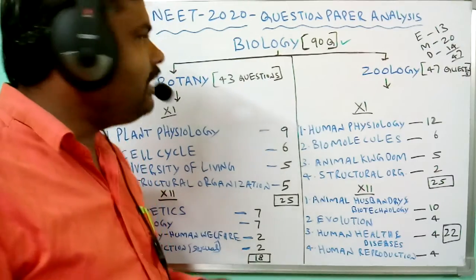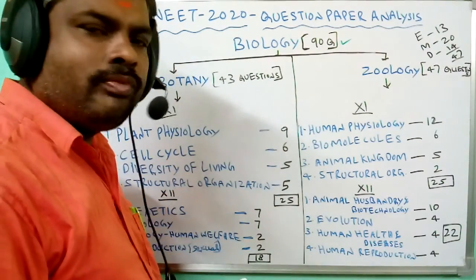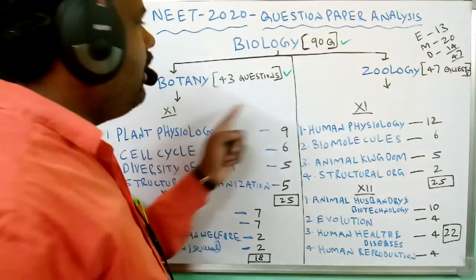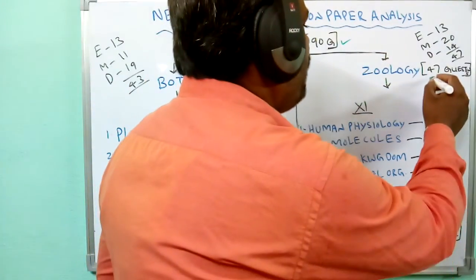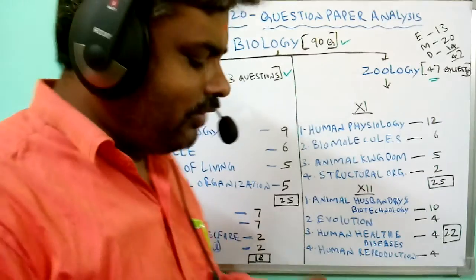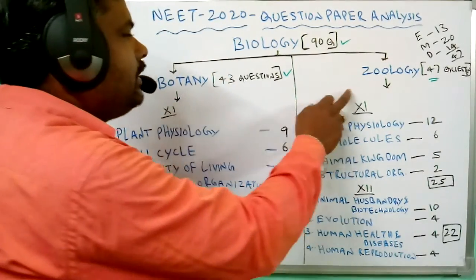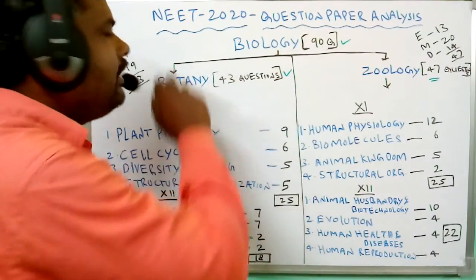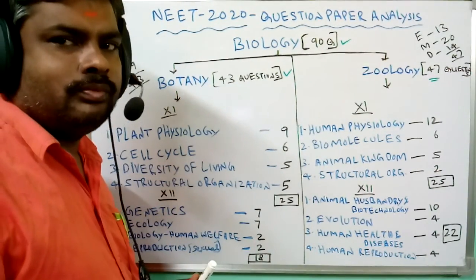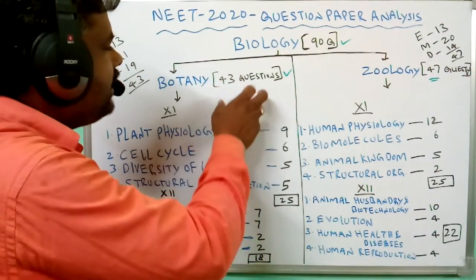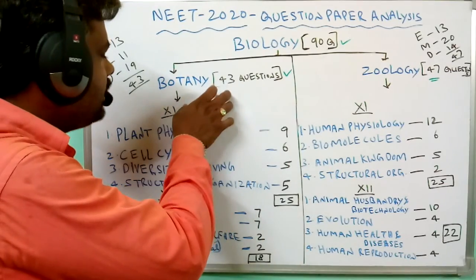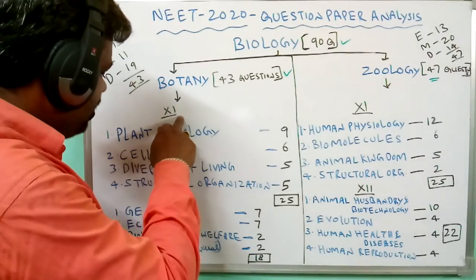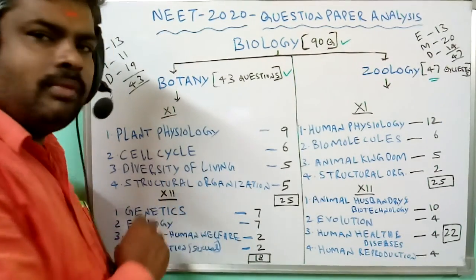When we observe the NEET 2020 exam, in the botany section they gave 43 questions and in the zoology section they gave 47 questions. Compared to botany, zoology has more questions in the NEET 2020 exam. Among the 43 botany questions, questions are given from the class 11th syllabus and the class 12th syllabus.